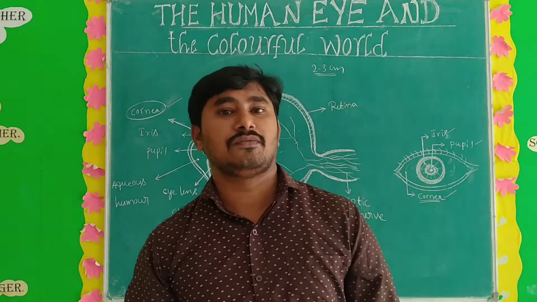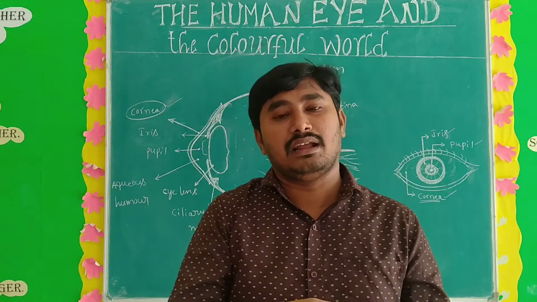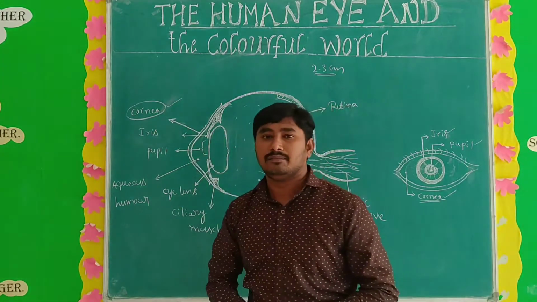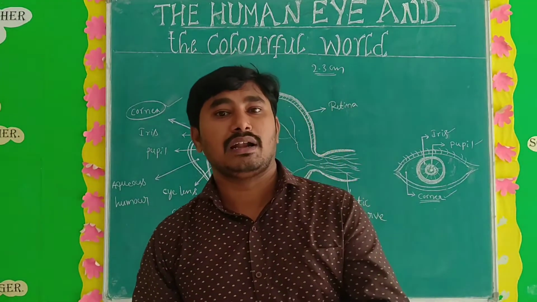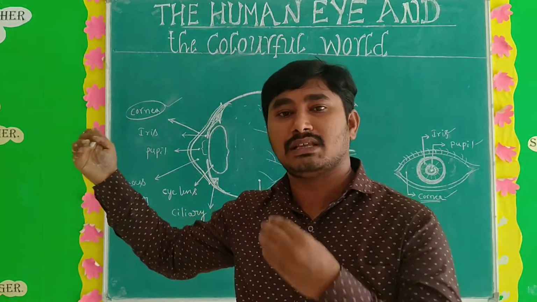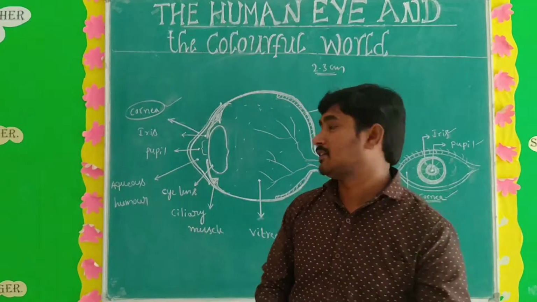And also, what is the importance of cornea? It lets the light enter. When the light ray enters the eye, which part does it enter first? That is nothing but cornea. It means first the light ray enters the cornea. Understand? That is the first part.